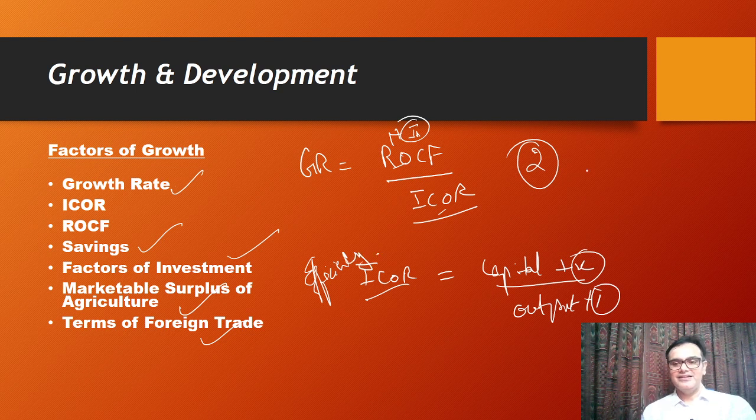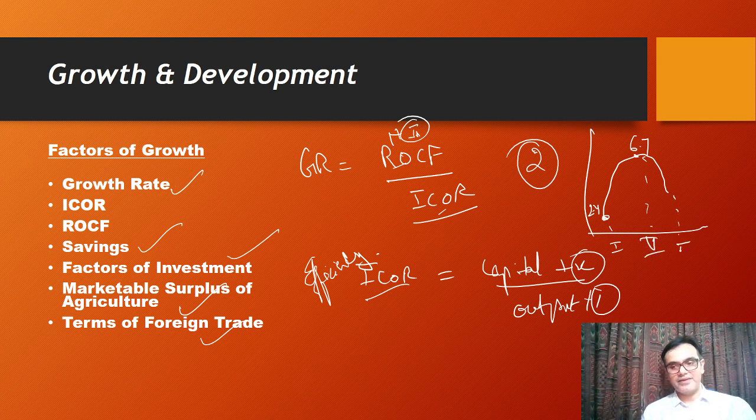In India, the ICOR has been changing in this kind of a fashion. In the first 5-year plan, our ICOR was around 2.4. In the fifth 5-year plan, it became around 6.7, so the economy was quite inefficient. And at the end of the 12th 5-year plan, the ICOR for the Indian economy is around 4.1.